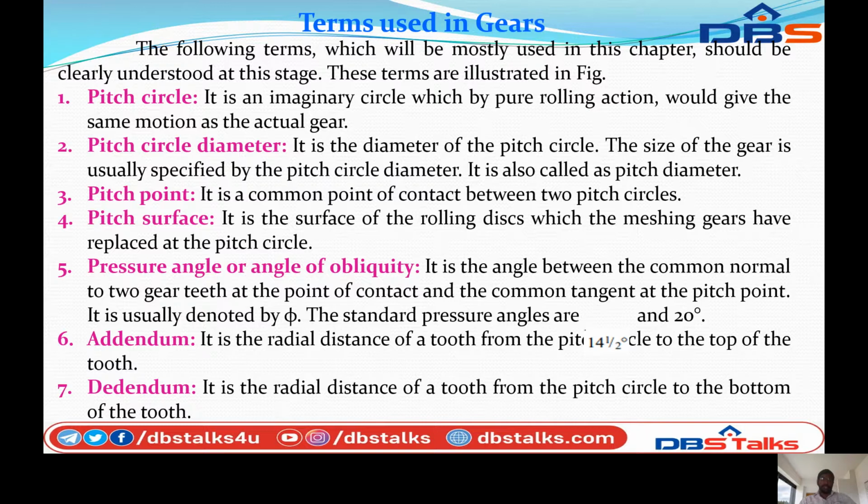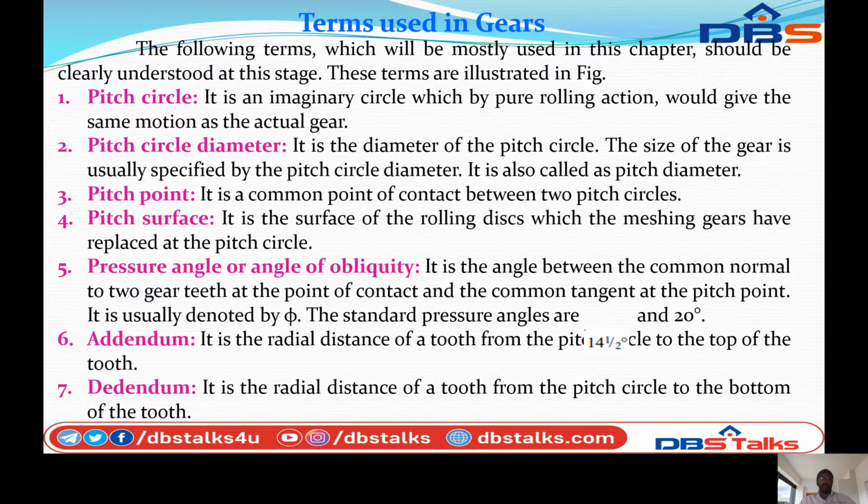So the first term is pitch circle. It is an imaginary circle which by pure rolling action would give the same motion as the actual gear. It is called the pitch circle. Next, pitch circle diameter. It is the diameter of the pitch circle.